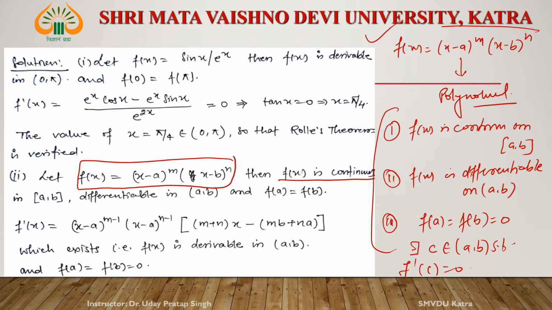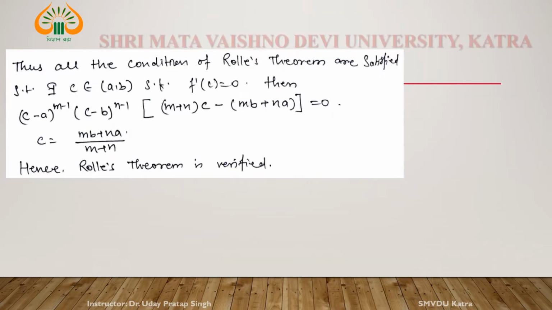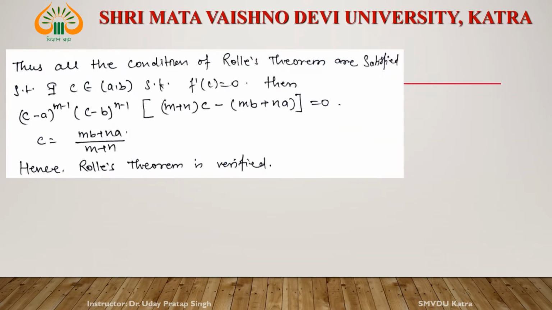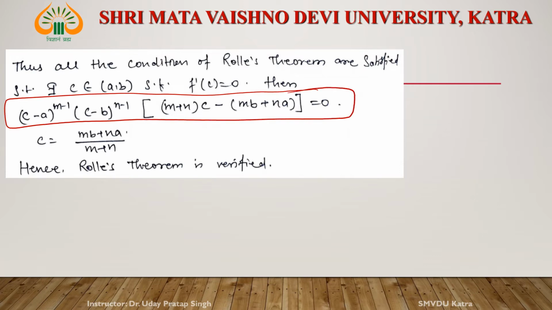Now what is the derivative of the function? Differentiate this function. This is the product of two functions. Okay, the derivative of this function is this one. Okay, and at point c this is equal to 0. If we solve it, then we find that c = (mb + na)/(m + n).